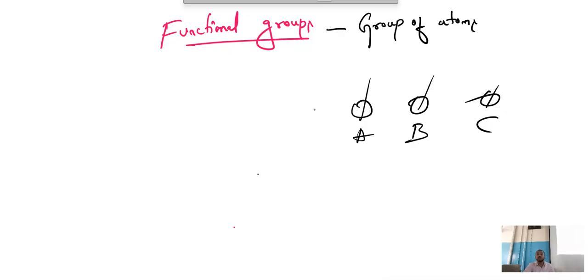Functional group. To select a very good boy or a very good girl for you, understood? Okay. Who will go? A group of atoms will go from your family to identify who is a correct match for you. They are the functional groups.